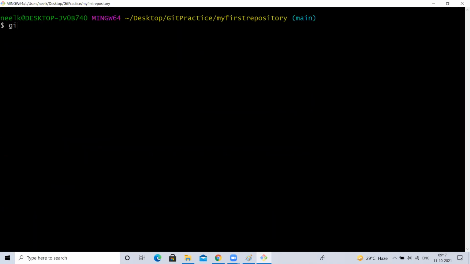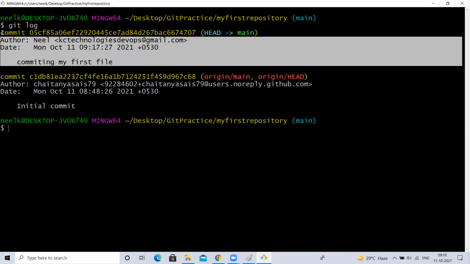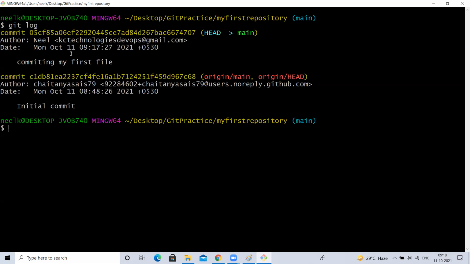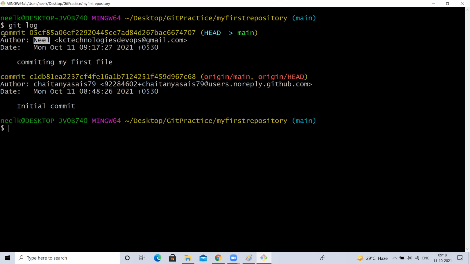Now, if I type git log, I'll be able to see this. See this? It is showing this. Just now I committed, right? This is when we cloned. This is just now when we committed. Who committed? I committed. My desktop name is Neil. It is showing my name with this email ID, kctechnologiesdevops@gmail.com. This is my email ID.